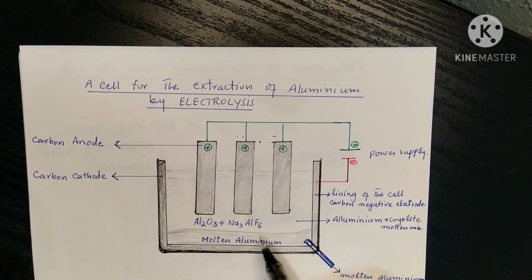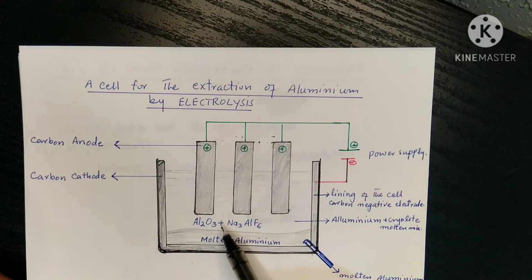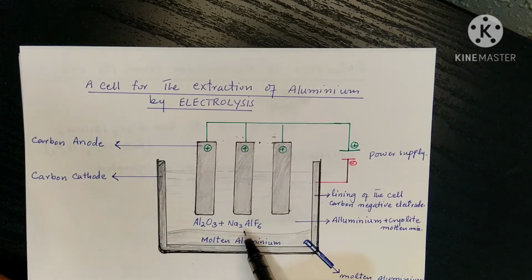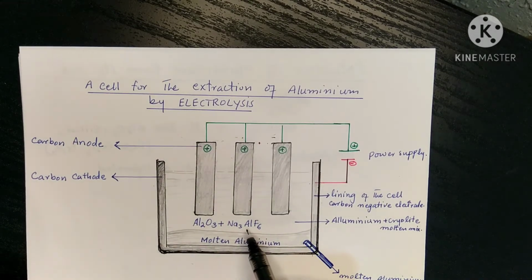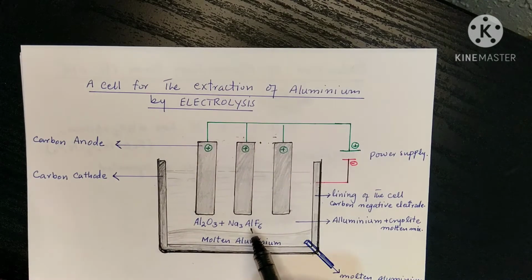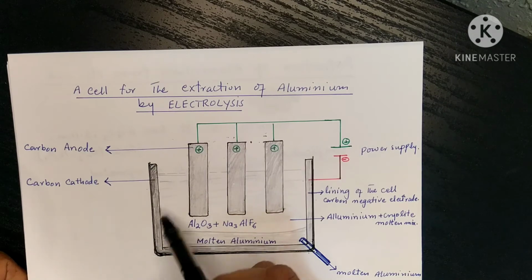First of all, aluminium oxide is mixed with sodium aluminium fluoride, that is cryolite. It is another compound of aluminium, and this compound is used as a solvent. When we use cryolite as the solvent, it makes a mixture with the aluminium oxide, and then it can melt at the temperature 850. Aluminium oxide will be melted at a low temperature, so we can save energy by using cryolite as a solvent.